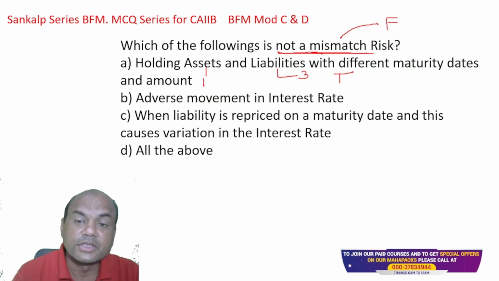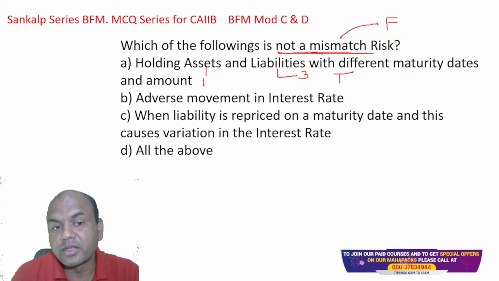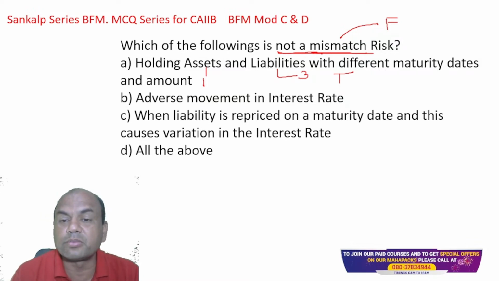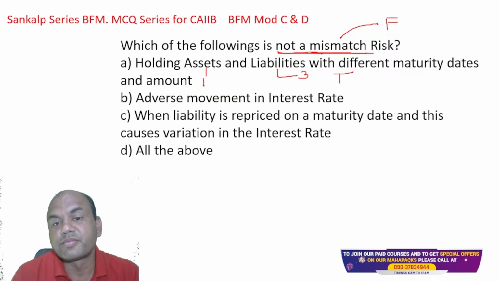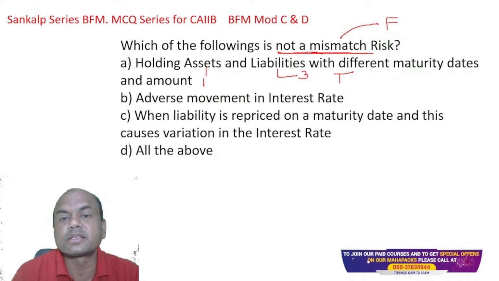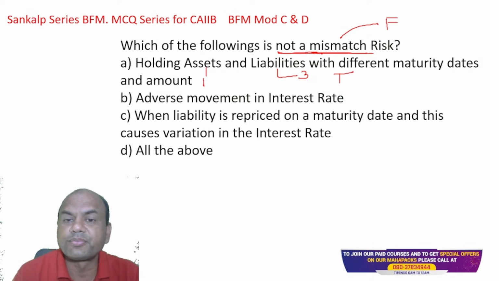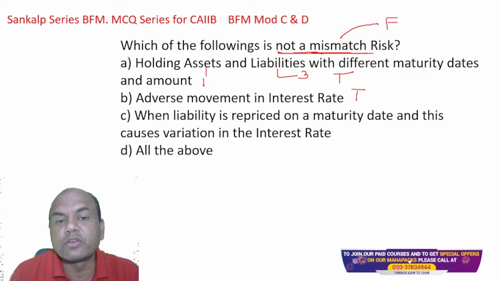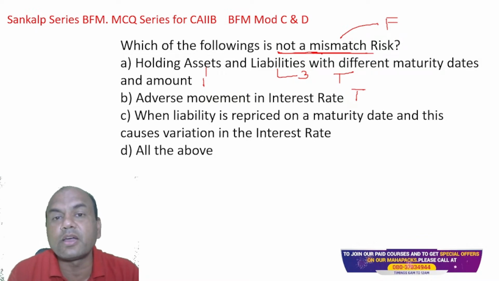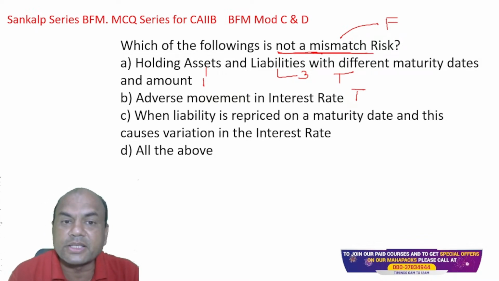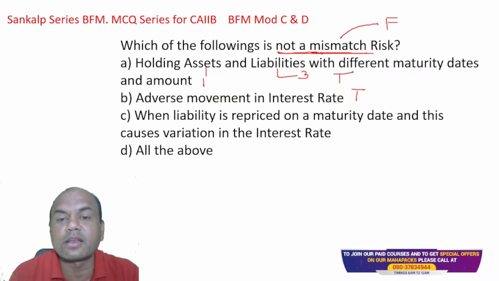Let me see the answer from your side. What is C? When the liability is repriced on maturity date and this causes variation in the interest rate. So firstly, tell me about B. Adverse movement in the interest rate risk. Is it not a mismatch or is it a mismatch? It is a mismatch. Why? Because adverse movement in the interest rate risk will definitely affect me. Let's say the same case, asset for 1 year, liabilities for 3 years. If the interest rate moves in adverse directions, it will definitely affect my asset and liability positions or my net profit over here.